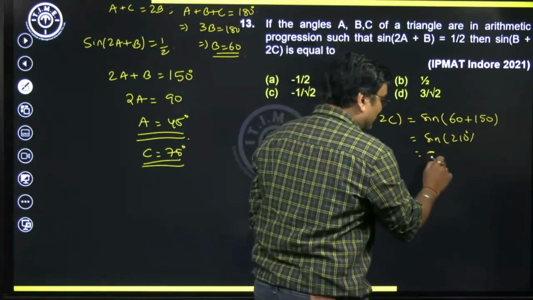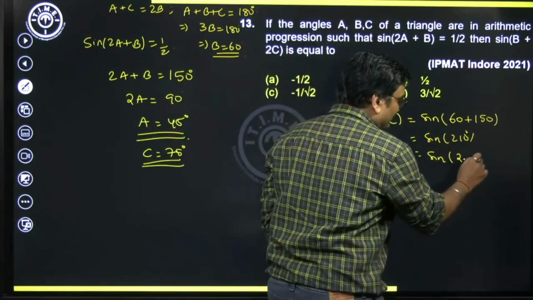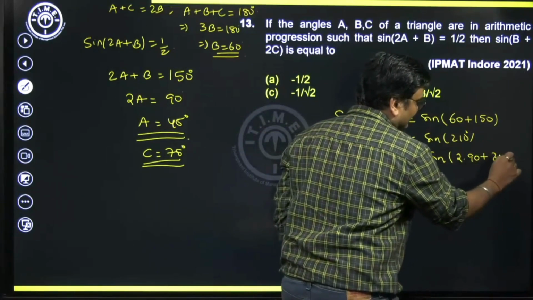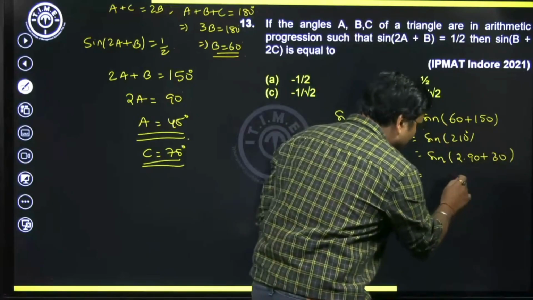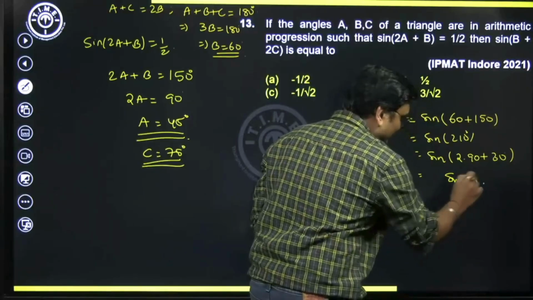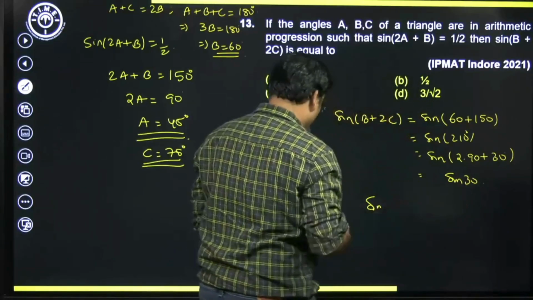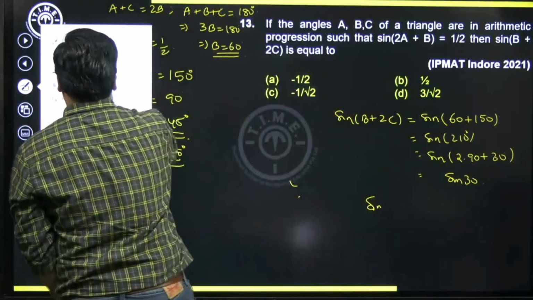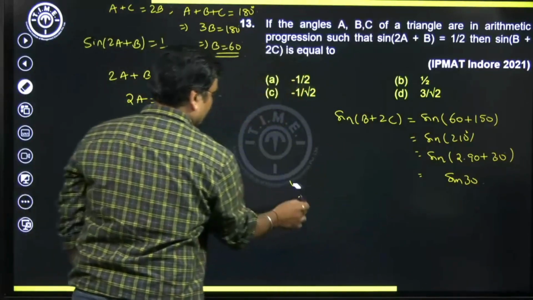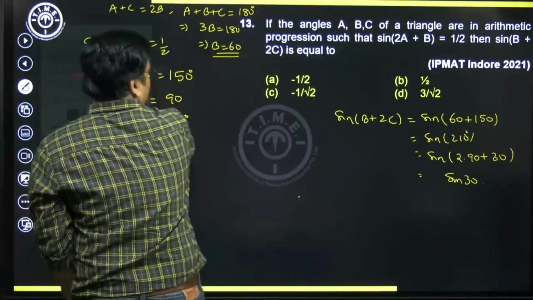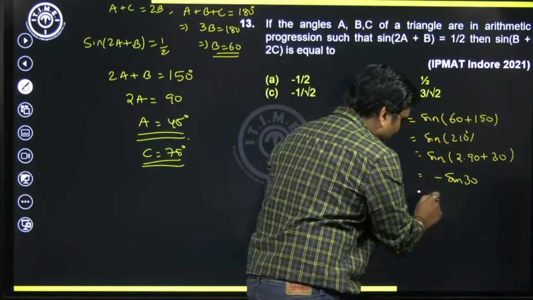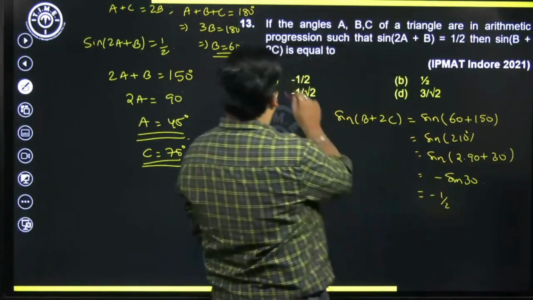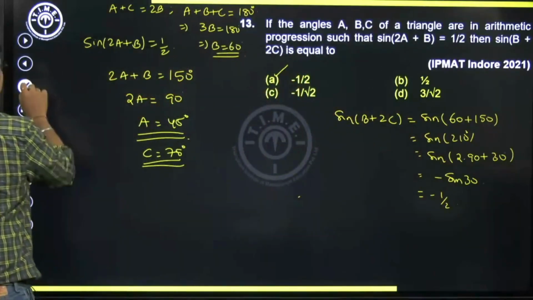And can we write this as sine of 2 into 90 plus theta, 30 degree. So sine of n into 90 plus theta, where n is even, is nothing but sine theta. I hope you know this. I'm sure you all know this, right? No need to write it. So this will be sine 30 with a minus sign, of course, because 210 falls in the third quadrant. So it's minus half. So option choice A is going to be our correct answer.